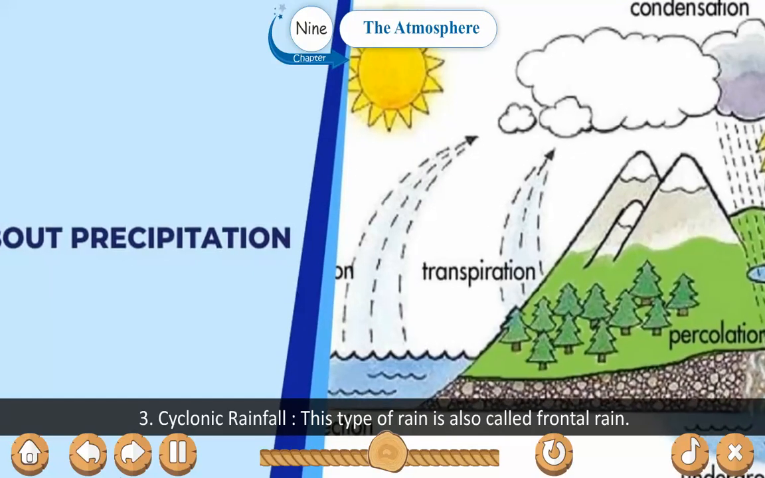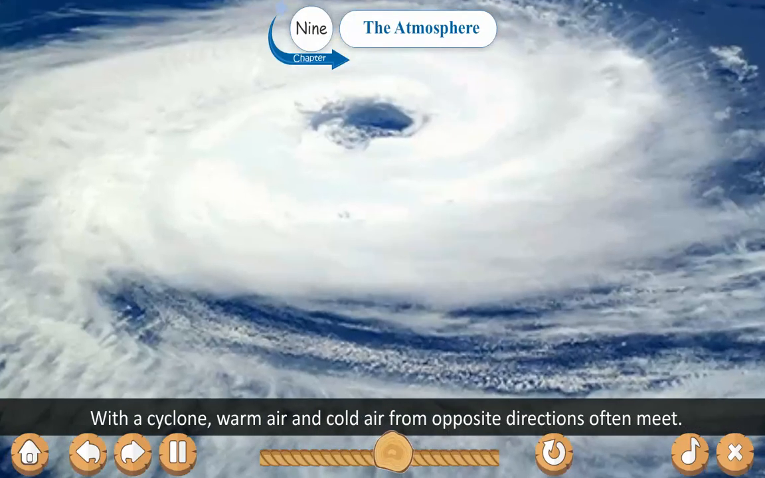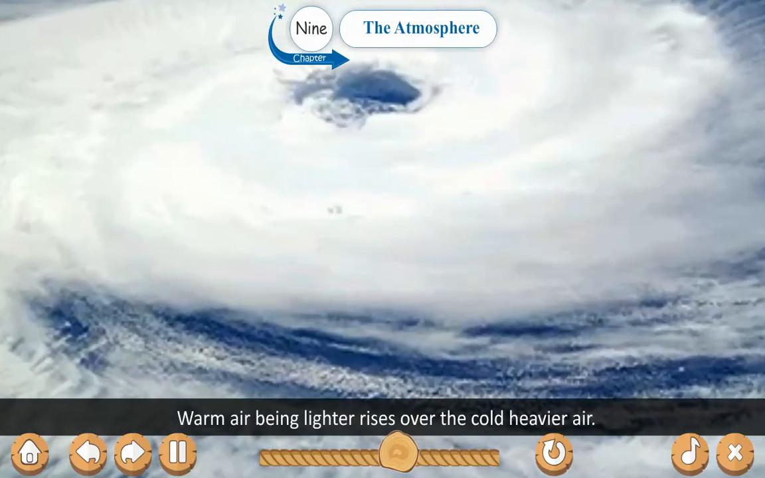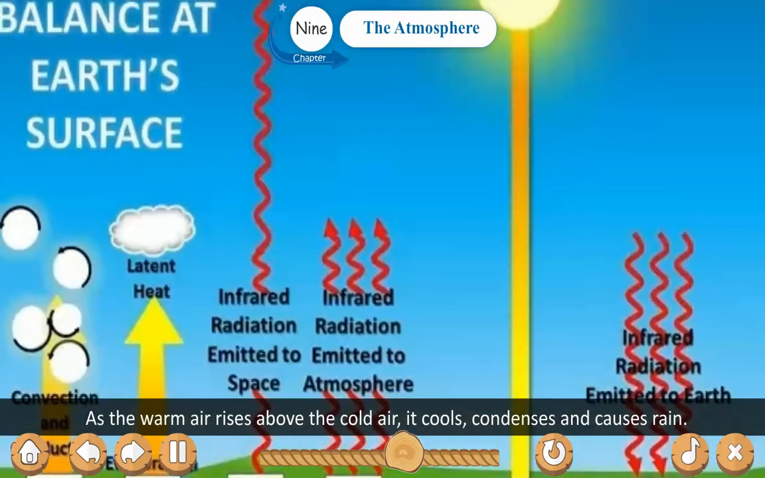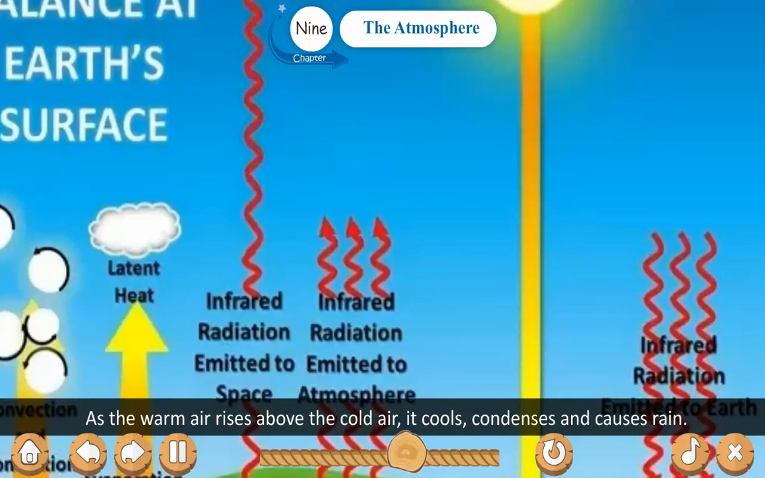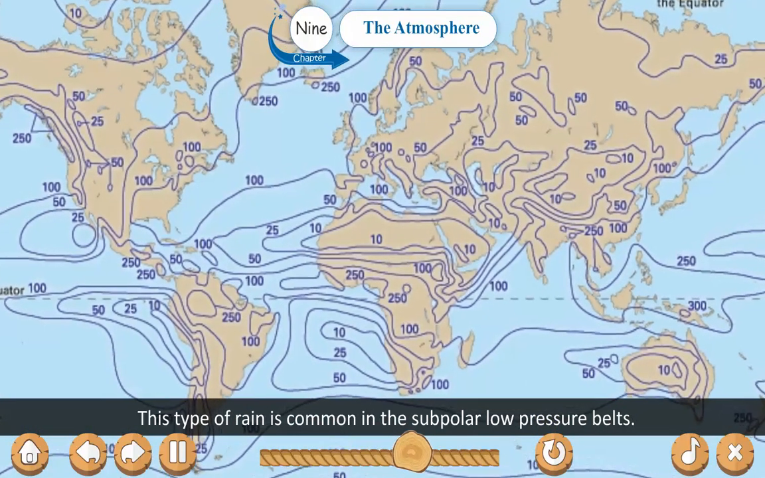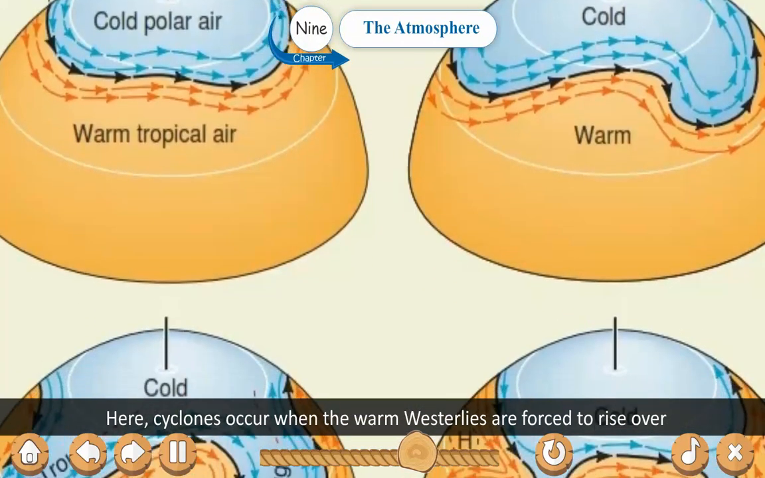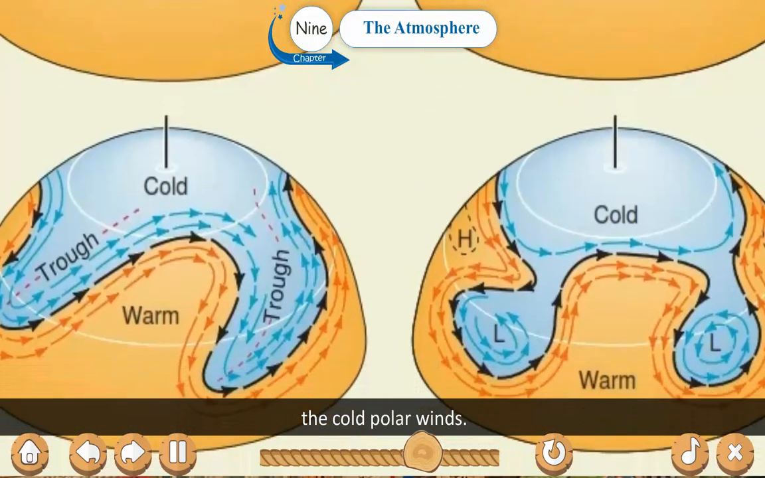Cyclonic rainfall. This type of rain is also called frontal rain. With the cyclone, warm air and cold air from opposite directions often meet. Warm air being lighter rises over the cold heavier air. As the warm air rises above the cold air, it cools, condenses and causes rain. This type of rain is common in the subpolar low pressure belts. Here cyclones occur when the warm westerlies are forced to rise over the cold polar winds.